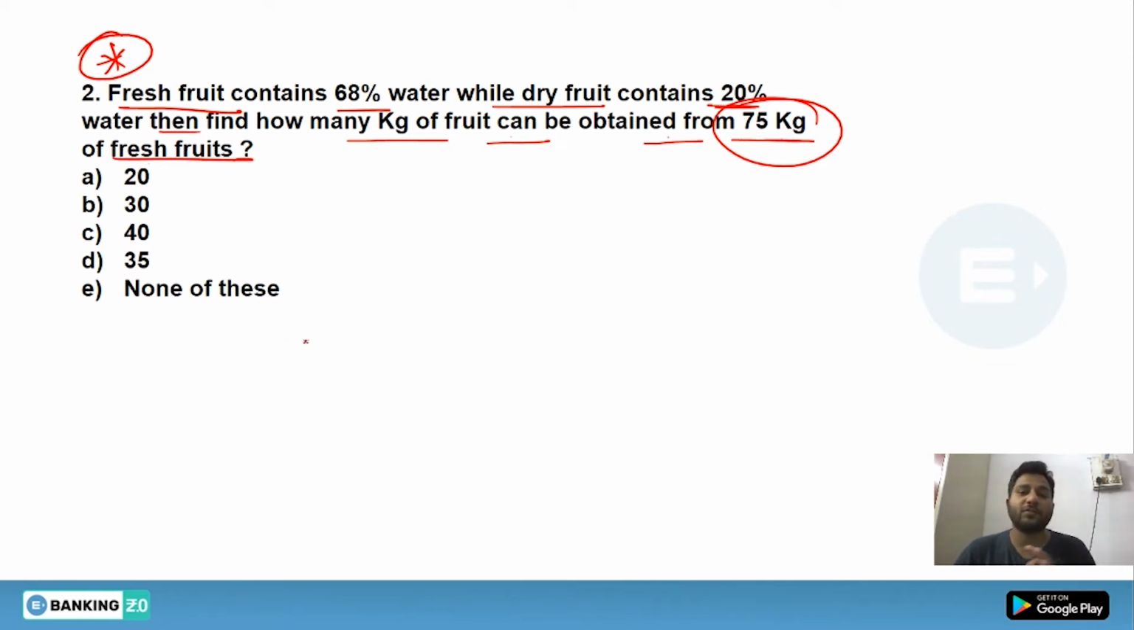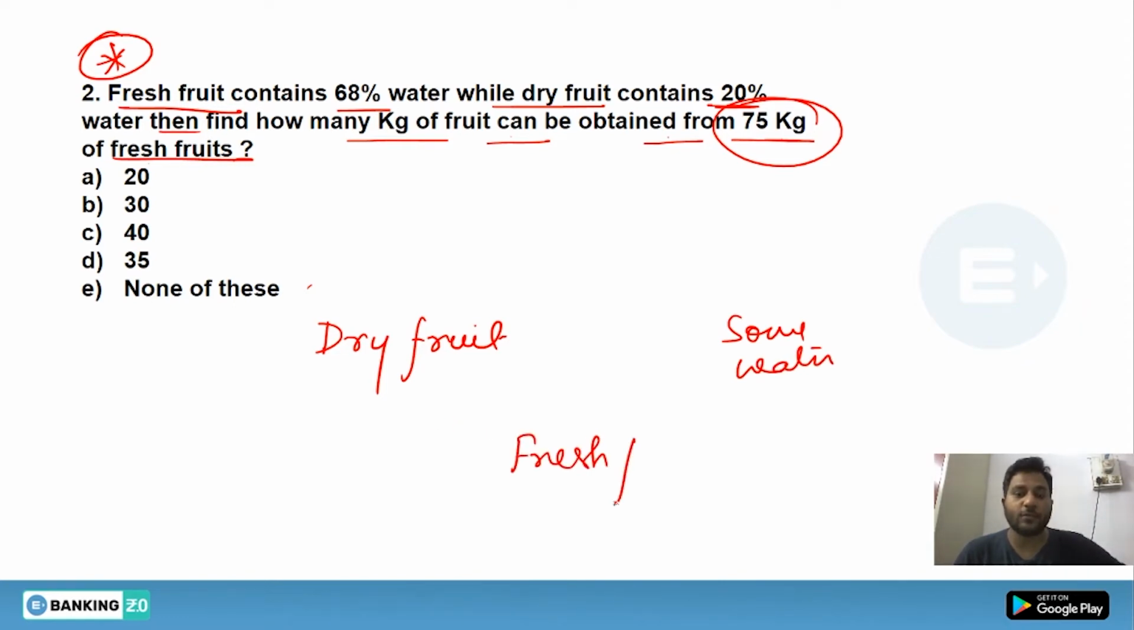As you know, have you seen the vegetable guy? You will see that that guy keeps pouring water on the vegetables to keep them fresh. So we will do the same. We will take a dry fruit and put some water. All right, some water, we don't know how much water, and it will become fresh fruit. Now what you can do, as you know that in dry fruit there was only 20% water, but in fresh fruit it will become 68%.